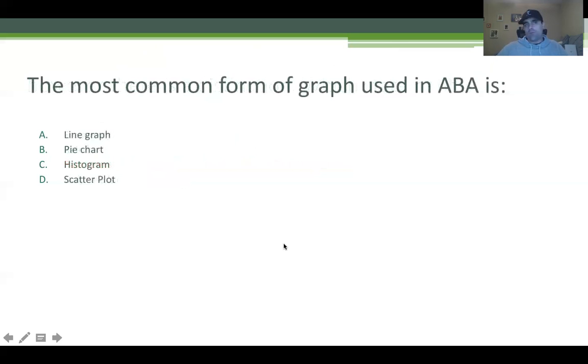The most common form of graph used in ABA is, this one isn't complicated, you just need to know it. It's a line graph. We can use other graphs, but the most common form that you're going to see is a line graph.